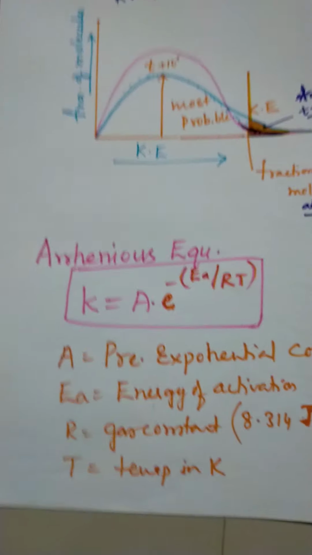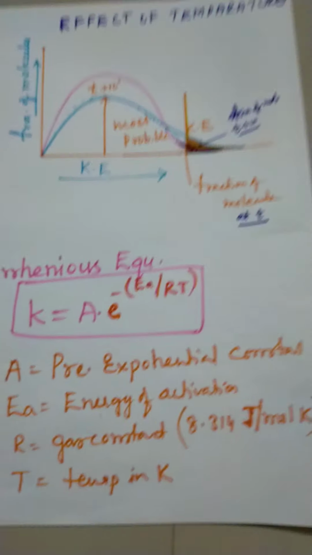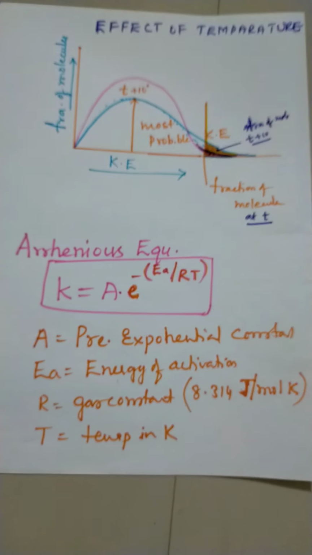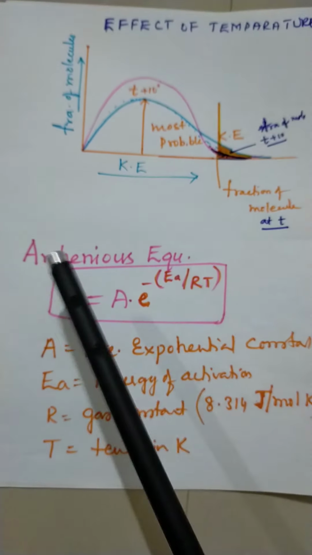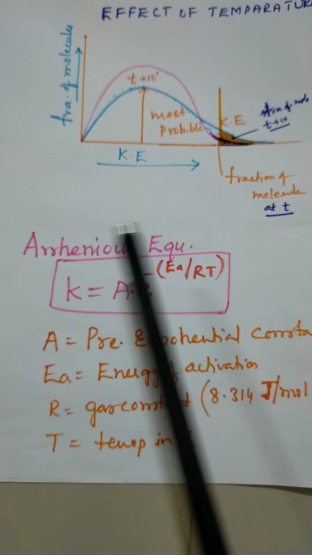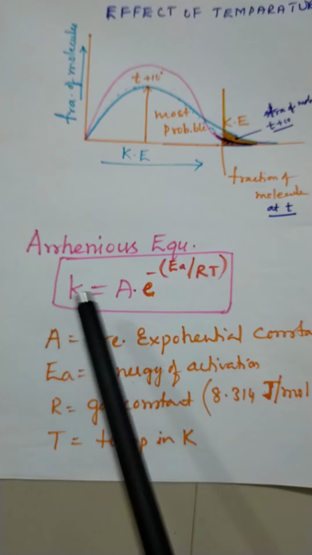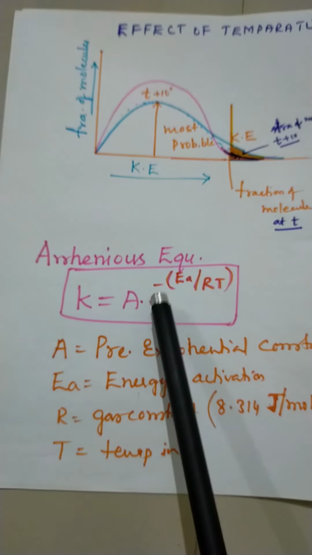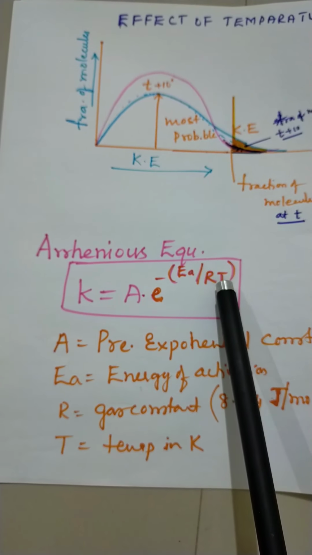Let us come to another important exam-oriented question, also for derivations: the Arrhenius equation. The Arrhenius equation states that k is equal to A into e to the power of minus Ea by RT.